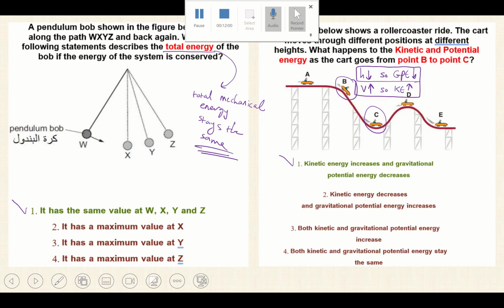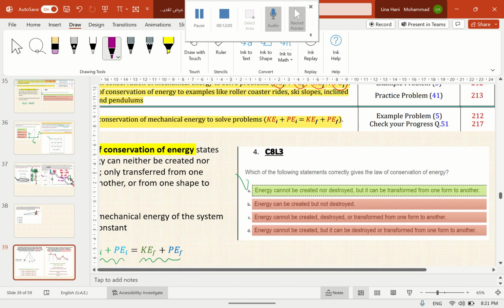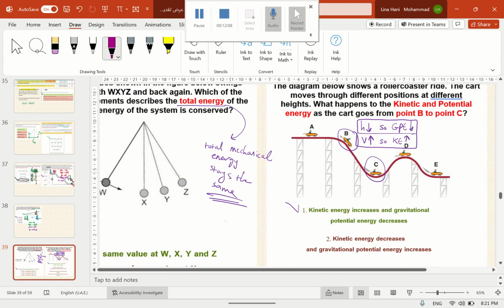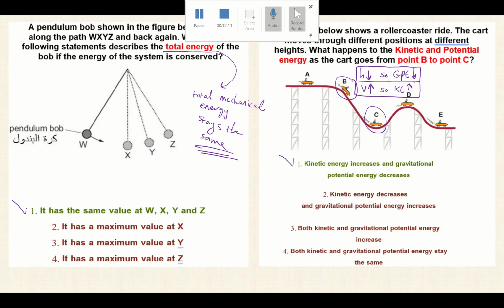Here are some other questions that you can solve. You have this question right here, which is what happens to the total energy of the pendulum. Remember that the total energy is the same as the mechanical energy, it stays the same. Here, when the cart goes from point B to point C, its height decreases, so the GPE decreases, and at the same time its speed increases, so its kinetic energy increases.